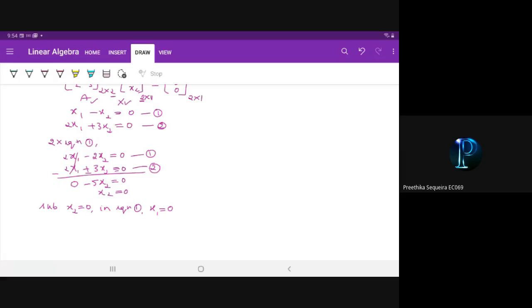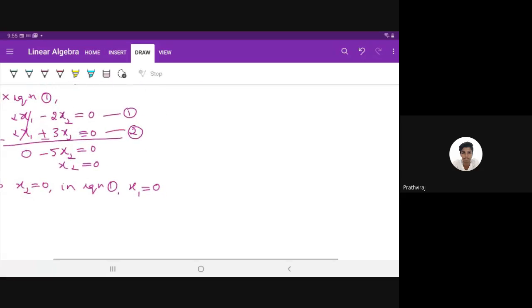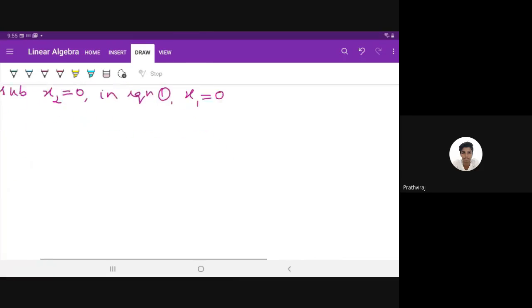Prithviraj, what is the null space of A? Prithviraj is absent? Yes, ma'am. Prithviraj is absent. What is the definition of null space of A?